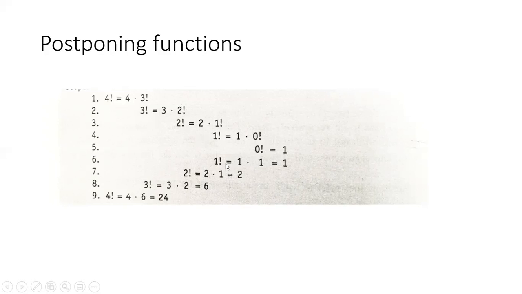So 1 factorial is equal to 1 into 1. So 4 factorial is computed only after computing the 0 factorial, isn't it? So 0 factorial is equal to 1. Then 1 factorial is equal to 1. 2 factorial is equal to 2. 3 factorial is equal to 6. Then 4 factorial is equal to 24. So from here, again, we bring it here. We do the necessary computations, but the results will be computed only after finding the 0 factorial. That's a good example of postponing the results.